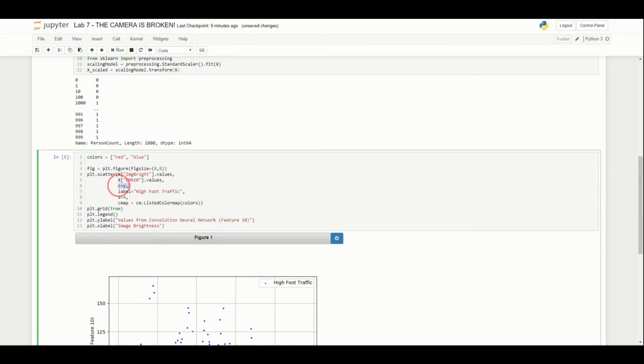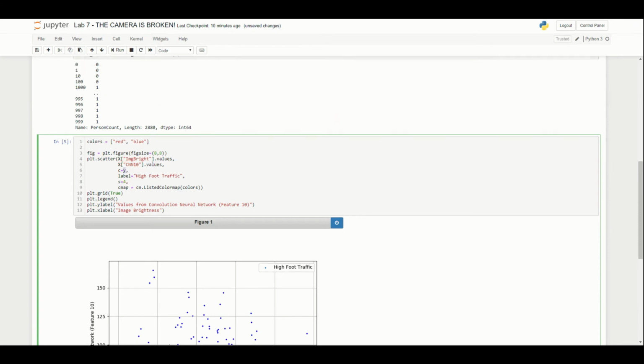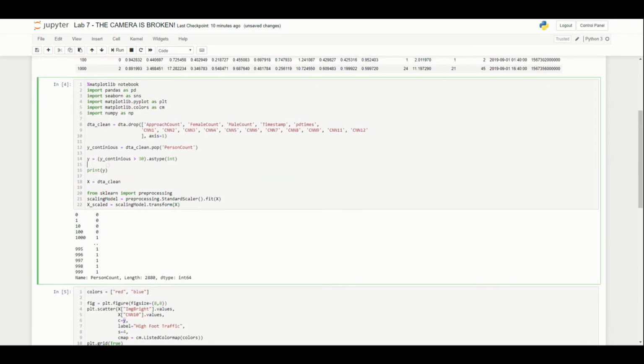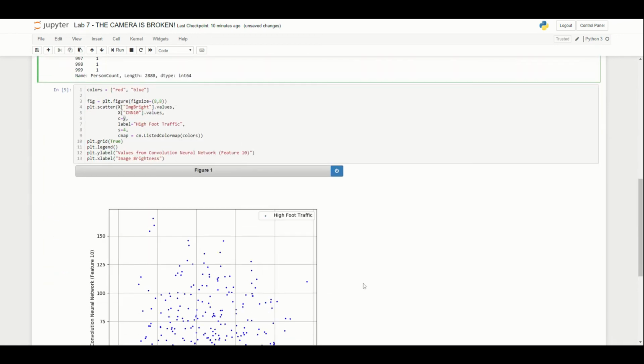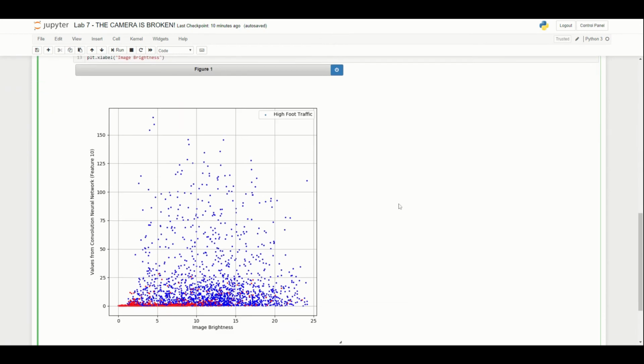Then we have the C value. This is what we're going to use to color the dots. That's what the C is, and the Y is literally these Y values that we calculated up here, so this is the binary 1 or 0. That's what's going to determine if the dots are red or blue. Label high foot traffic is just the label for the legend, and then CMAP is the colors that we'll actually be picking from. We did red and blue in this case. Plot grid true gives us a grid, plot legend gives us a legend, and then X and Y labels. So the resultant figure is this.